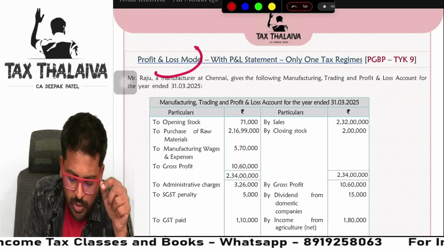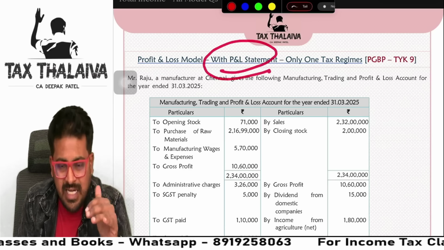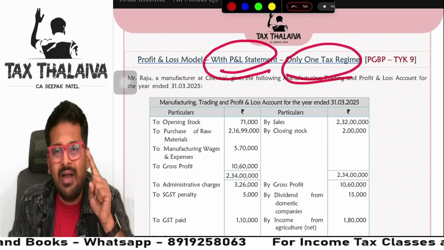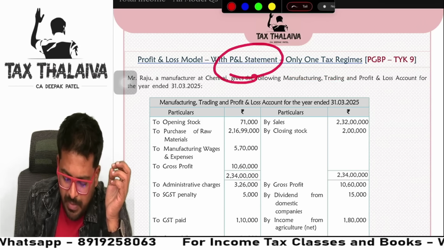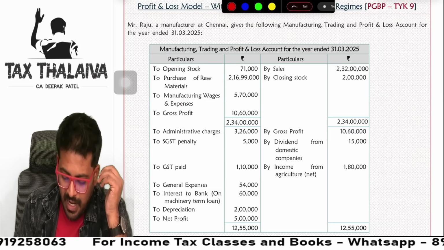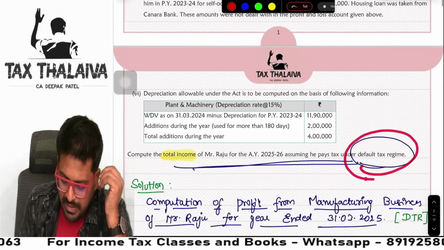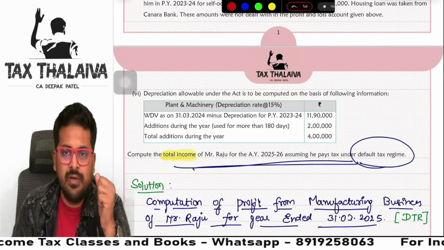The first model I am going to discuss is the profit and loss model where a P&L statement will be given, and only one tax regime they are expecting from you. So when I say P&L statement, like this one, a P&L account will be given in the question itself. And they will ask you to compute under one tax regime, guys. See, in this question, default tax regime is given.